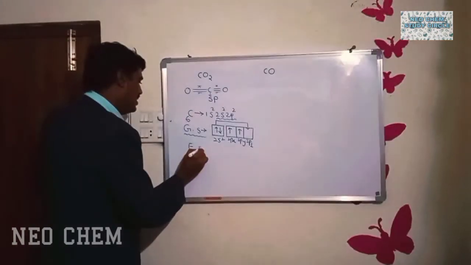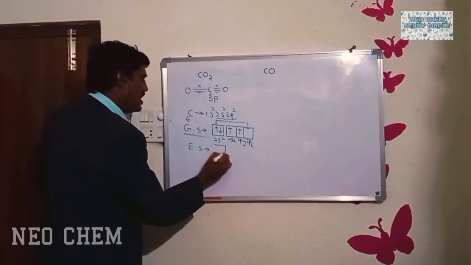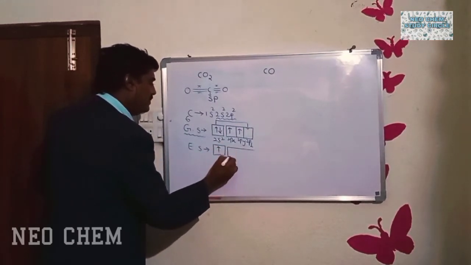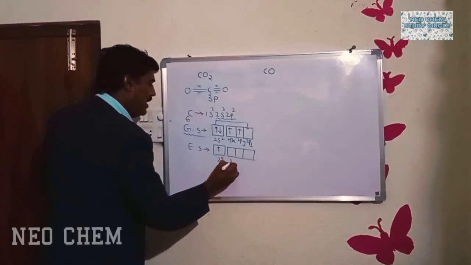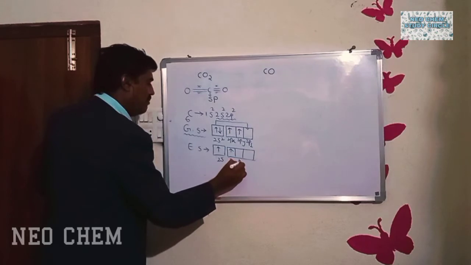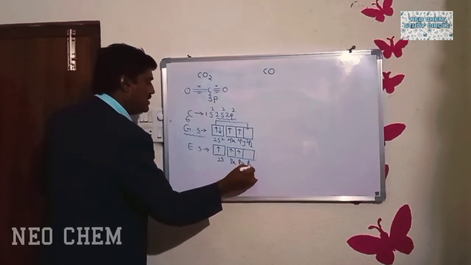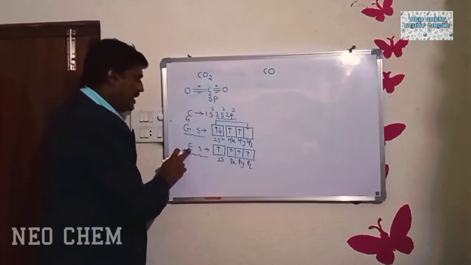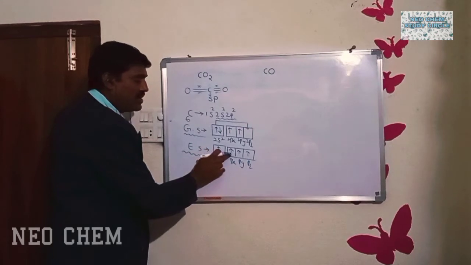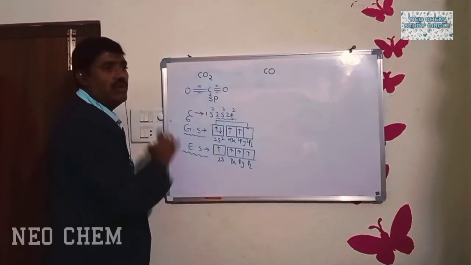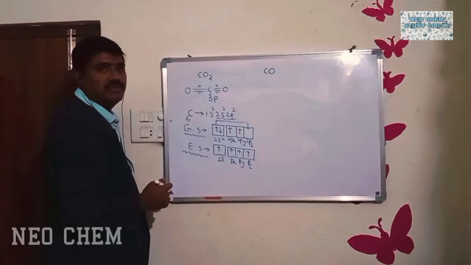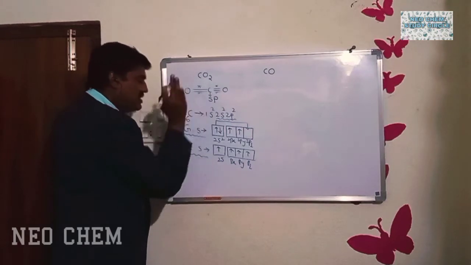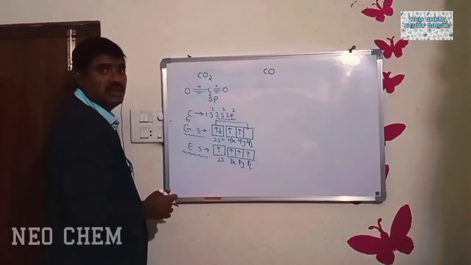As a result, according to the excited state configuration, 2s1, already px1, py1, now pz also 1. This is the excited state configuration of carbon. So as per excited state configuration, 4 unpaired electrons are there, which is equal to the valency of the carbon atom. Valency is 4.